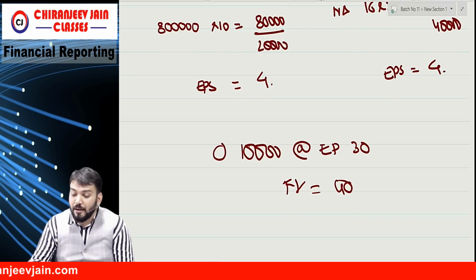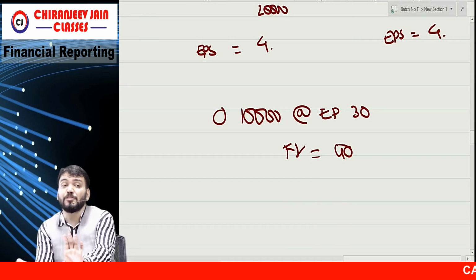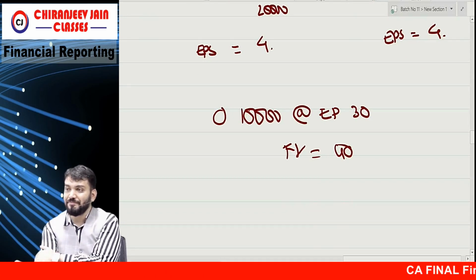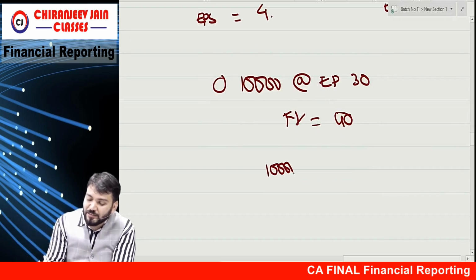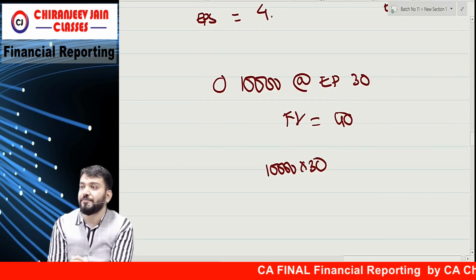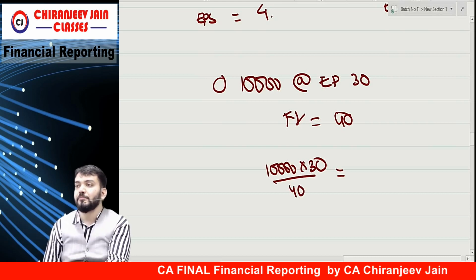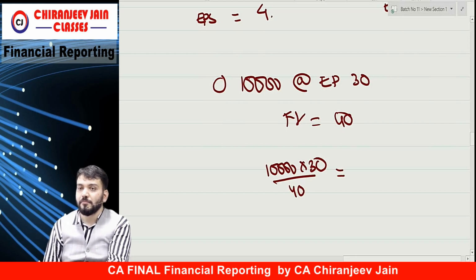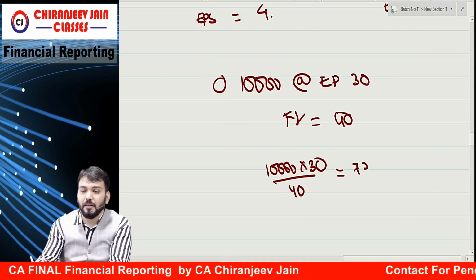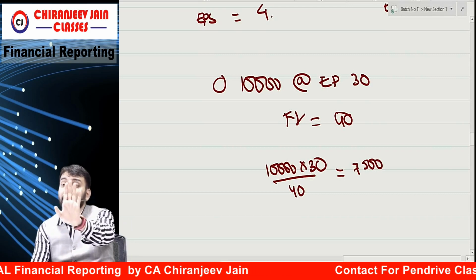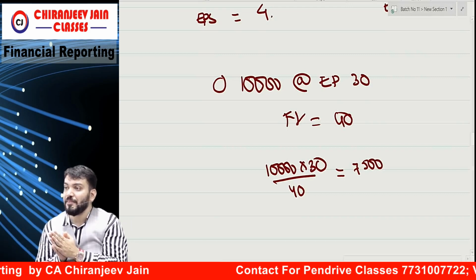option will be considered for diluted earning per share. Understood? But can I say this only for those number of shares which are issued? Can I say it in this way, everyone? 10,000 into 30 will get cash, divided by 40, how much? 7,500. Means for 7,500 shares, we are getting the full 40 rupees.